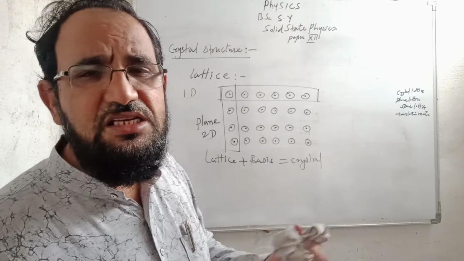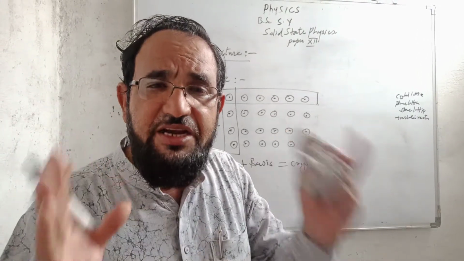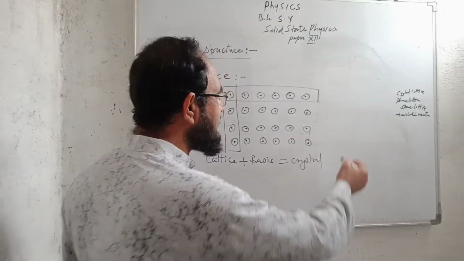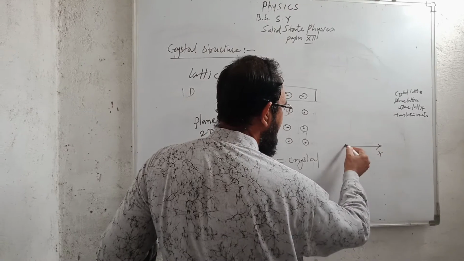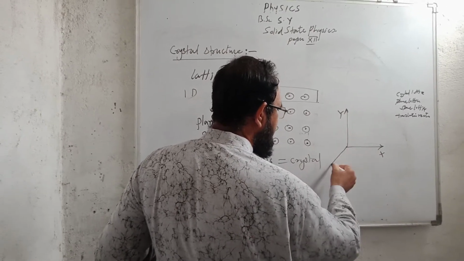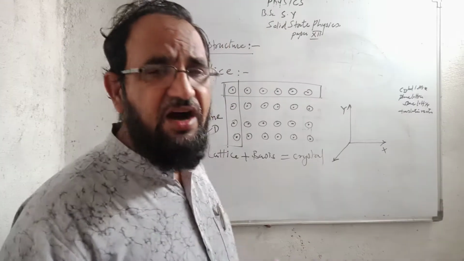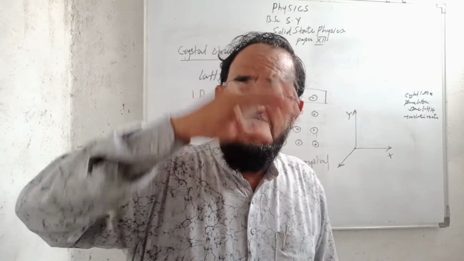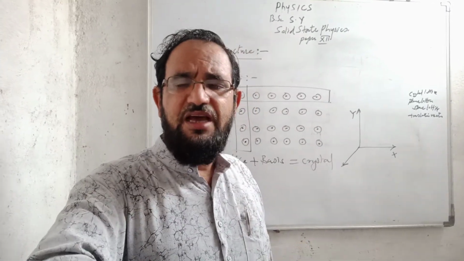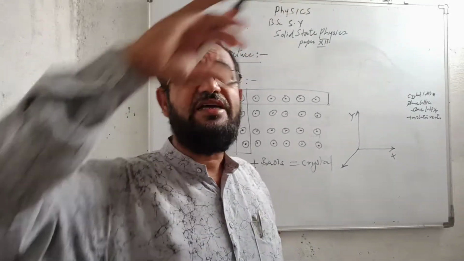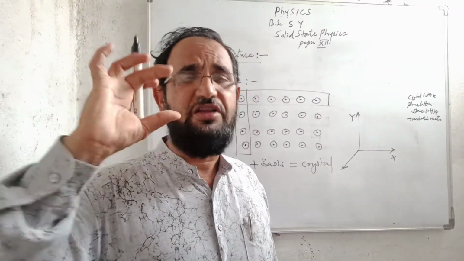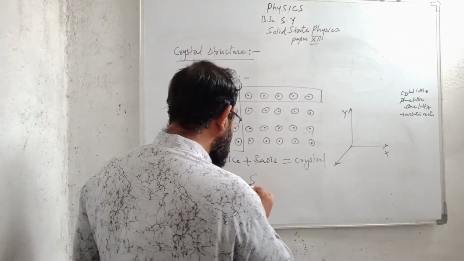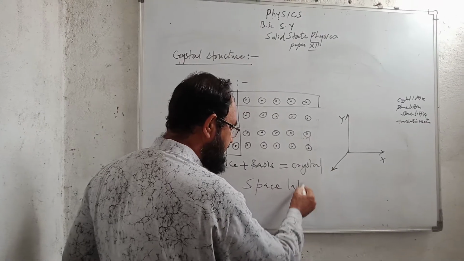If suppose these points are arranged in three dimensions, in space also, along the x-axis, along the y-axis, and along the z-axis, then we will get a structure in three dimensions. They are having a particular volume, not the area but volume. So we say that such a lattice is called the space lattice.